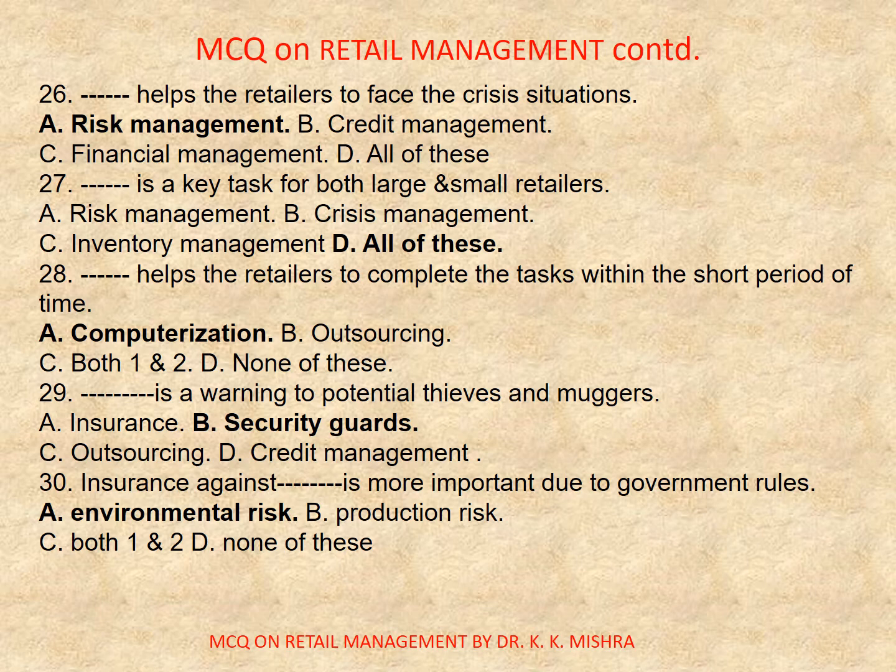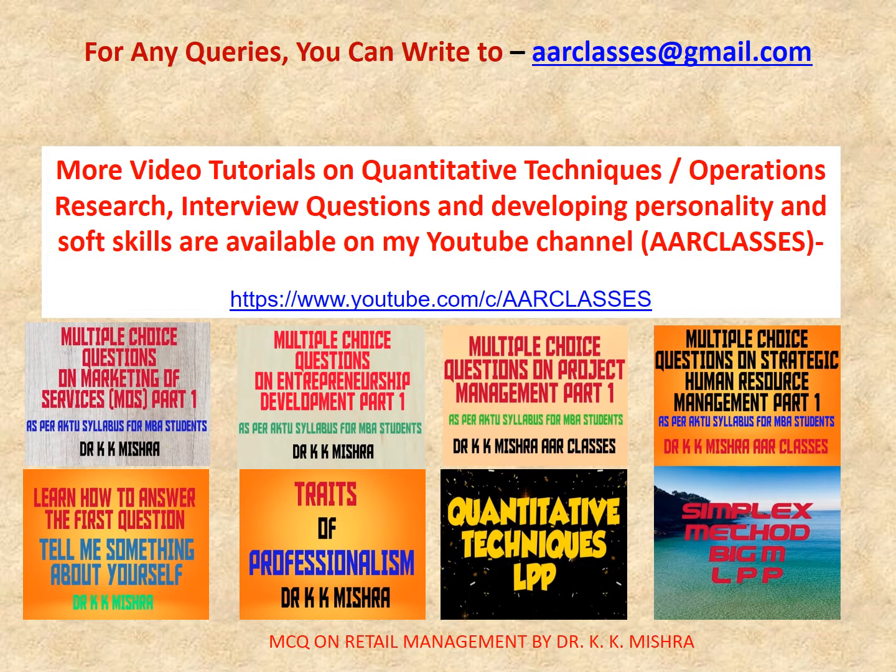30. Insurance against dash is more important due to government rules. A. Environmental risk, B. Production risk, C. Both A and B, D. None of these. Correct option is A. Environmental risk. So this was all about this video tutorial.